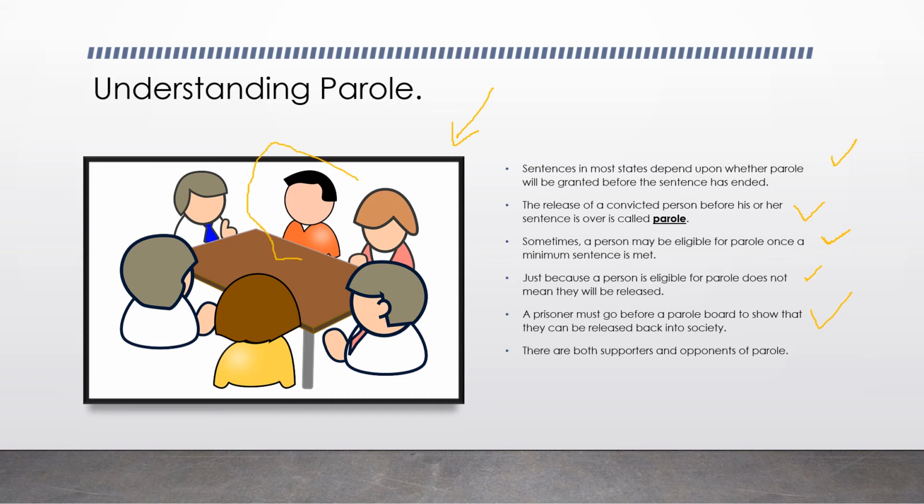So let's say here's our prisoner, maybe sitting with his lawyer, who is frequently present, and then these would be the parole board people who are hearing and interviewing the prisoner to find out if he or she, or in this case he, has made changes to his or her life, maybe continuing education or working a job in prison, and whether this person should be released from prison. And there are both supporters and opponents of parole.